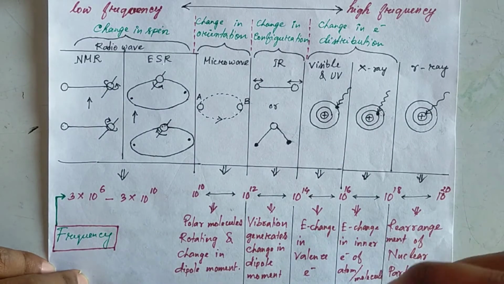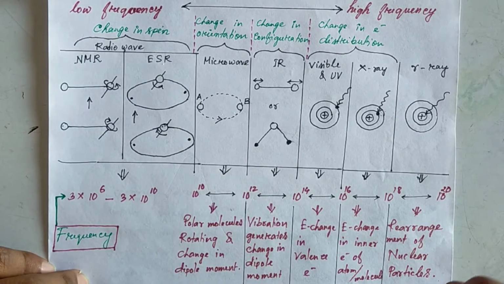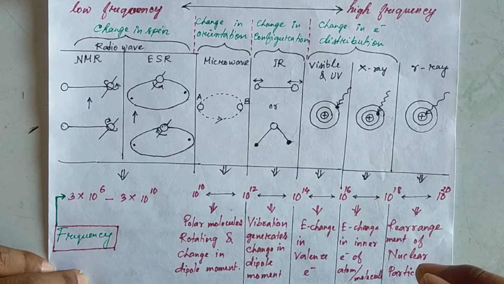So it will change the energy of the valence electron, and with the help of this spectra we will know how much energy we have with the atom or molecule, and we will get different types of structure elucidation information about those.